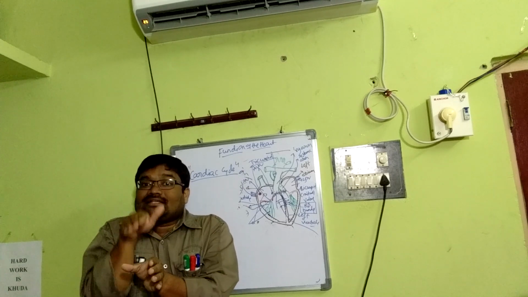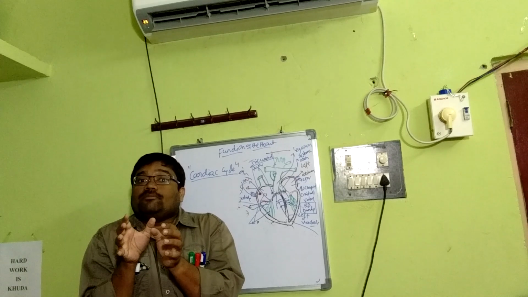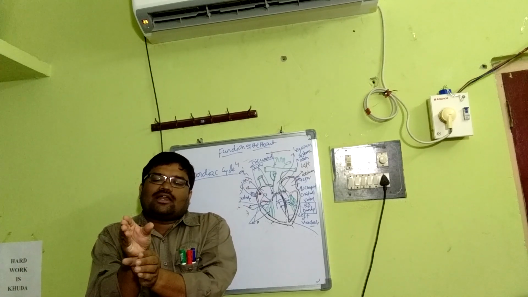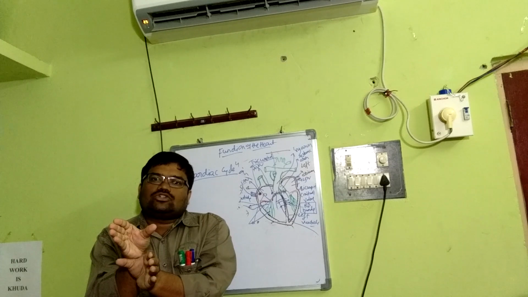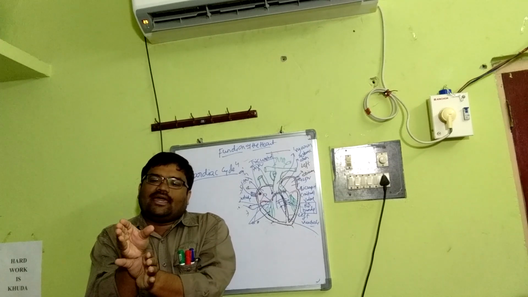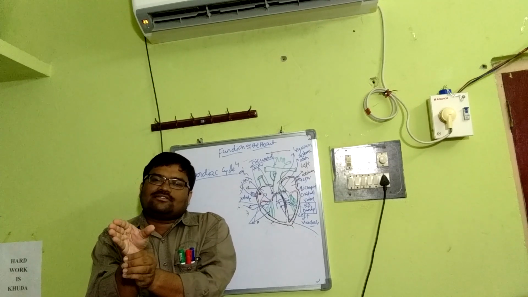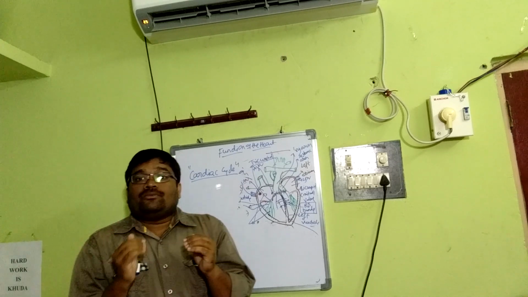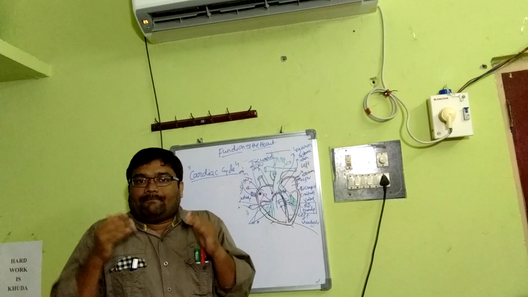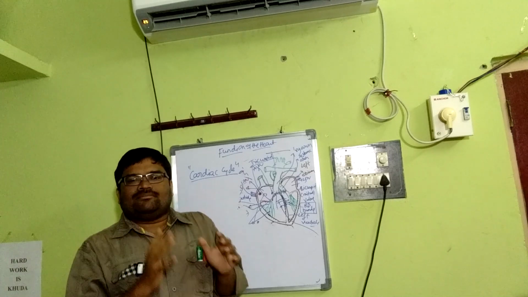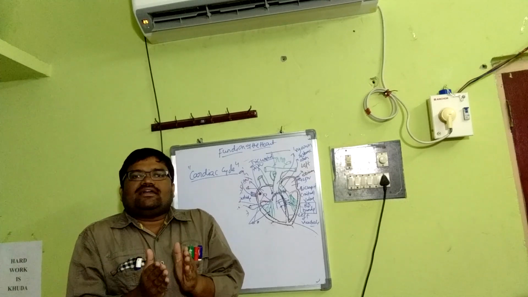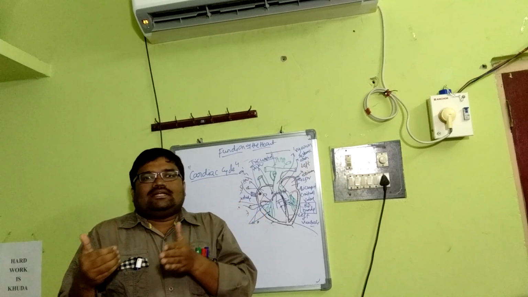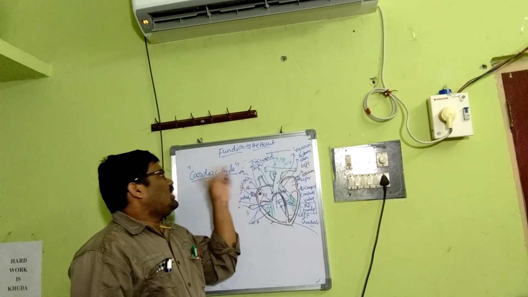I told you already, the pumping should be in a particular rhythm. Atrial systole, ventricular systole, joint diastolic phase, cardiac diastole. Again, atrial systole, ventricular systole, and joint diastolic phase. This is the mode with which the heart will pump. Pumping rhythm means the cardiac events that occur from the beginning of one heartbeat to the next consecutive heartbeat is known as the cardiac cycle.